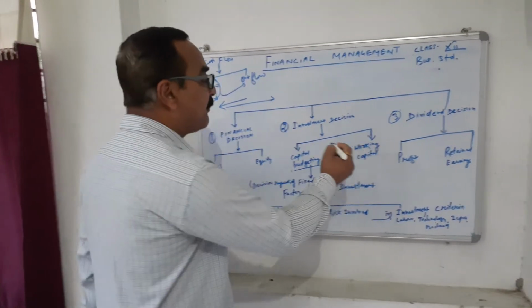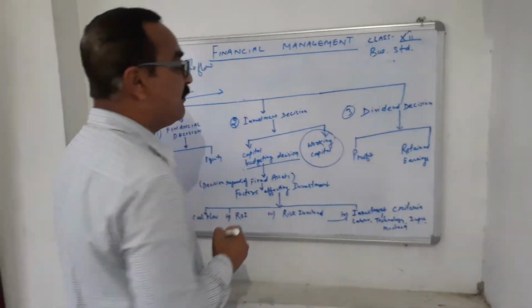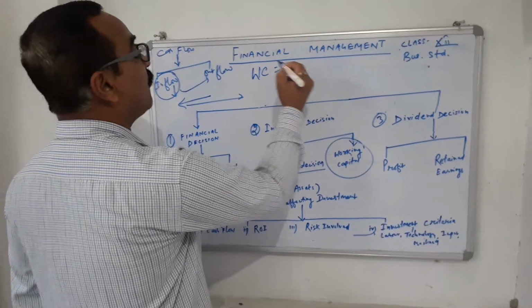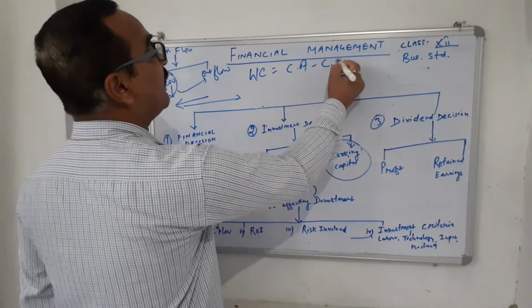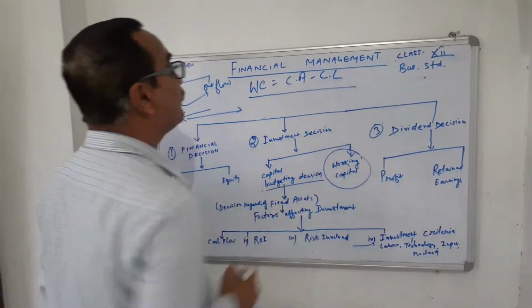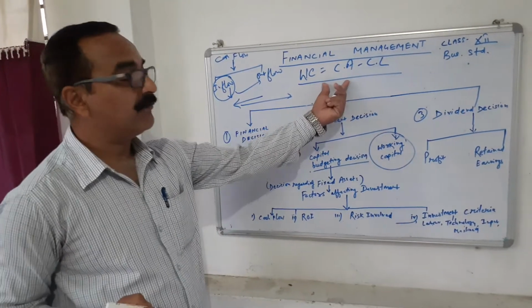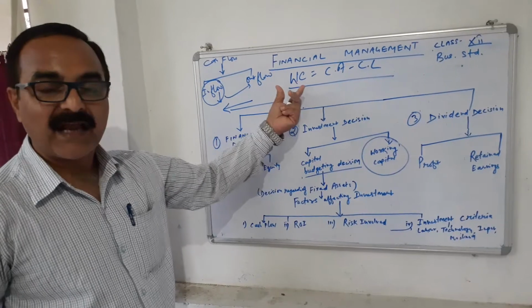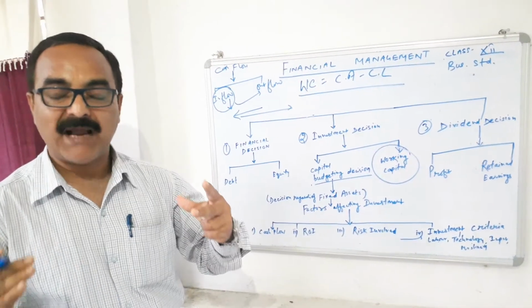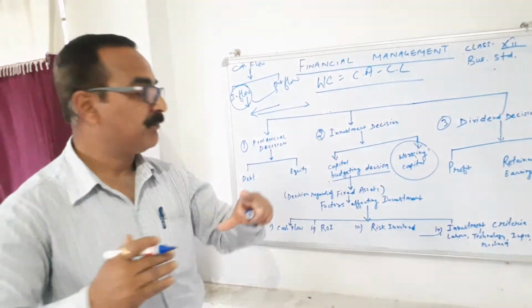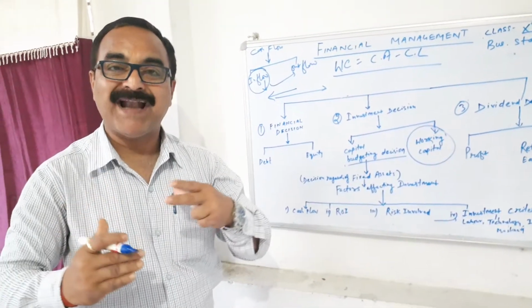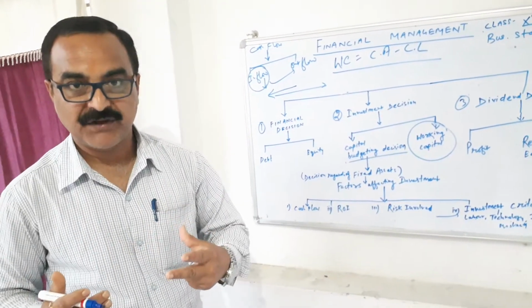Now, the second part is working capital, which is very, very important. Now, what is working capital? Working capital is equal to current assets minus current liabilities. In other words, the excess of current assets over current liabilities is known as working capital. This working capital is very important under the head of investment decision, and it is required for the day-to-day maintenance and smooth operations of the business.